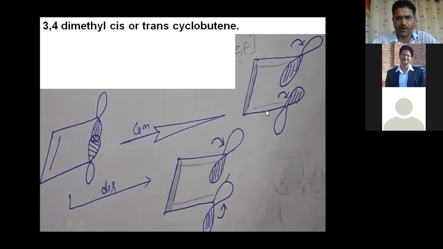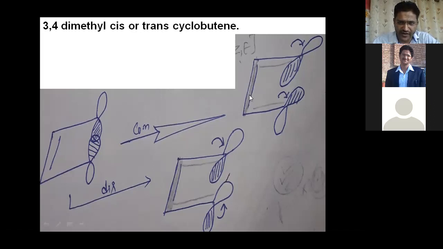So if the bond breaks in a conrotatory manner, conrotation means both rotate in the same direction. This bond rotates in this direction and this bond also rotates in this direction. Then what about the final structure? You can see the positive lobe comes in the left hand direction, and here also the positive lobe is in the left hand direction.